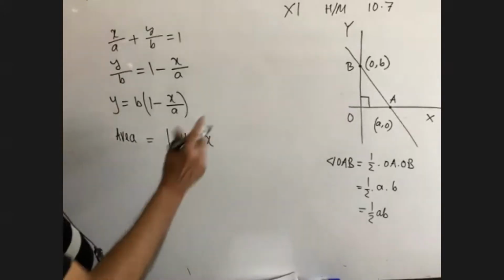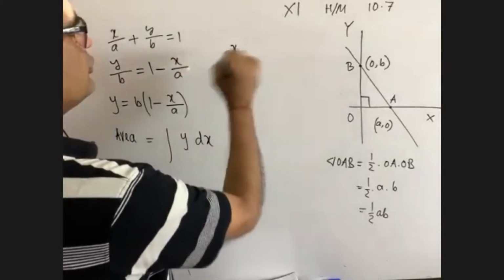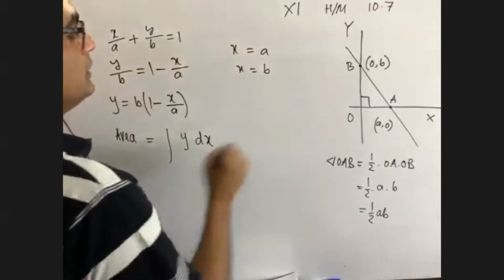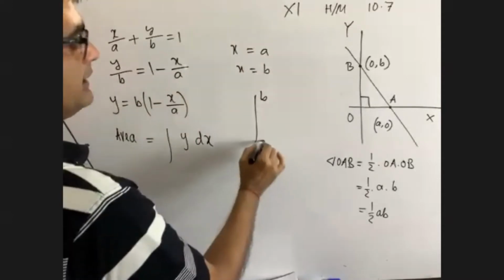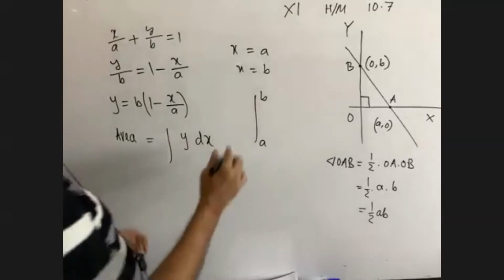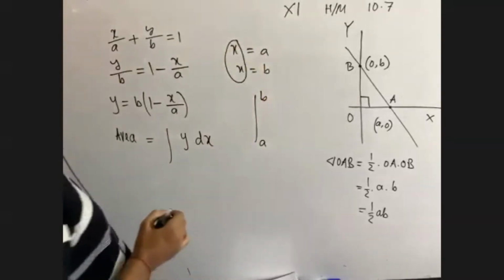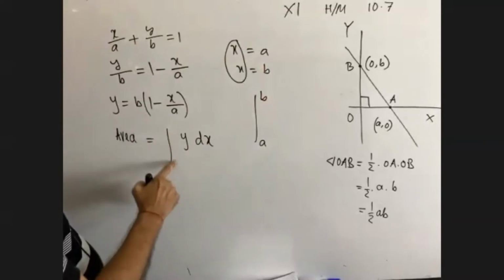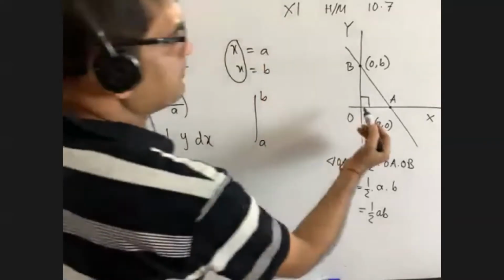The limit means what? I told you for the first day, limit is what? From x equals a to x equals b. Can you remember upper limit and lower limit? Okay. So please let me know what is the value of x. Value of x will be written here. Can you please let me know value of x means what?